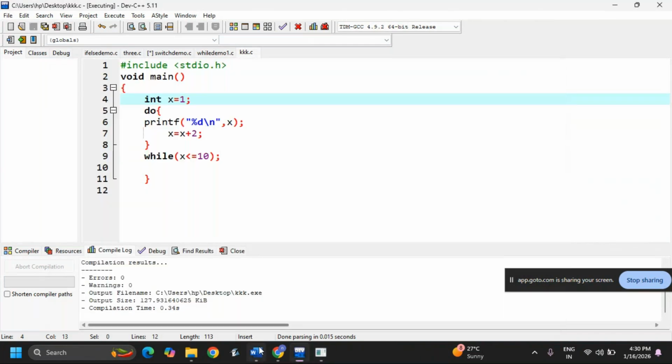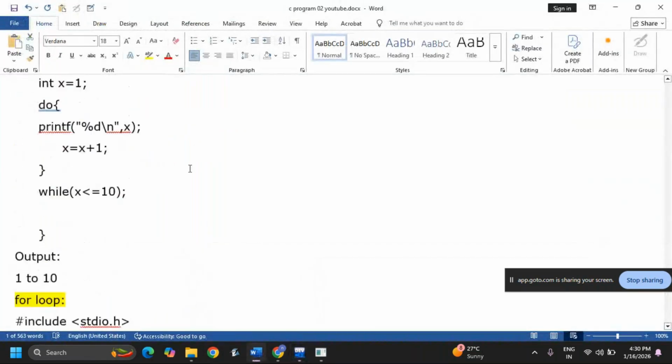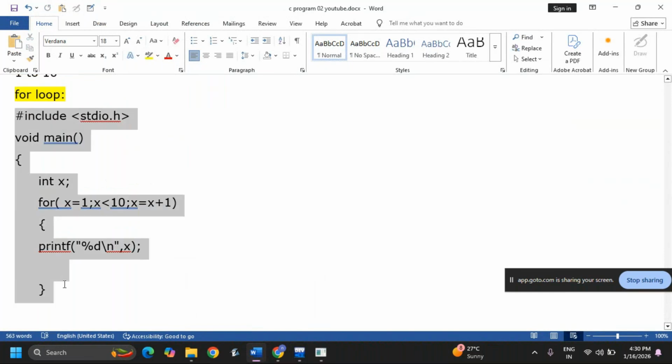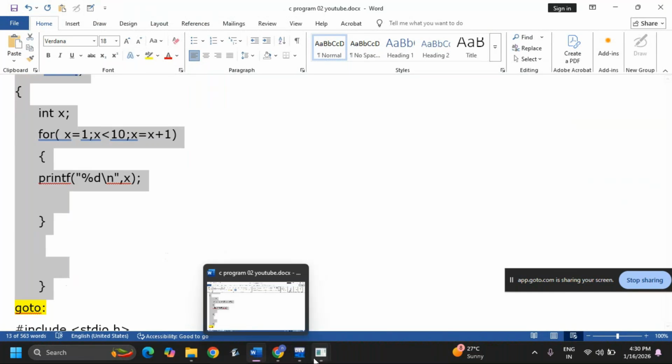Okay, next loop is the for loop. See, the for loop is like that, everything in a single line. See, initialization, condition checking and increment, everything in a single line. Okay, now we'll see.